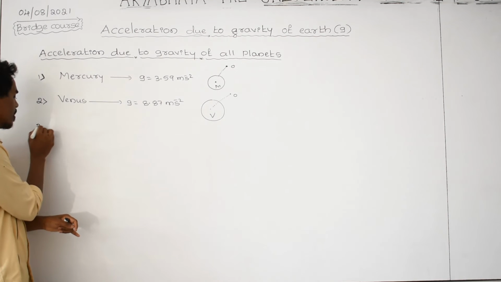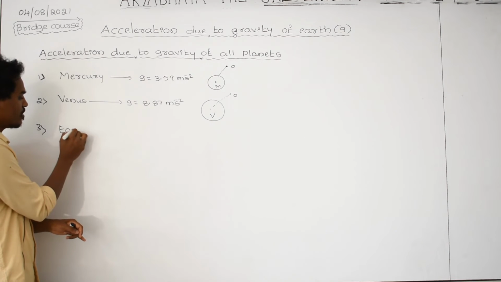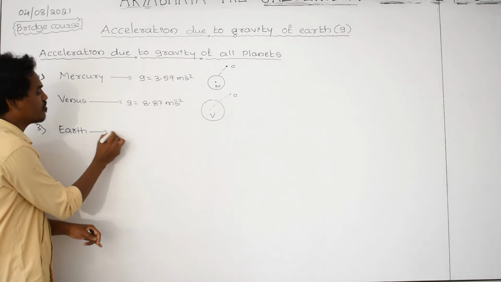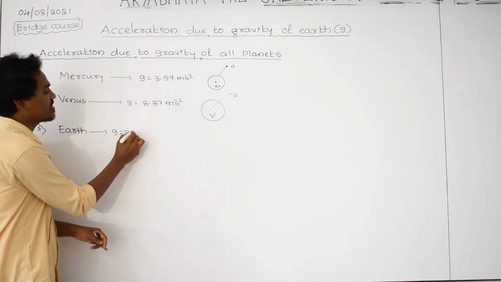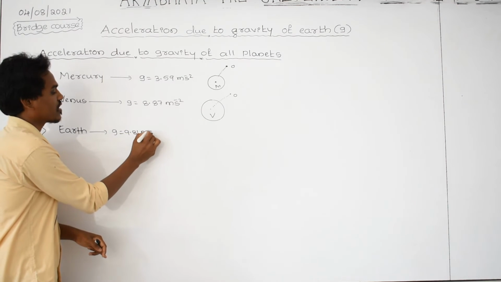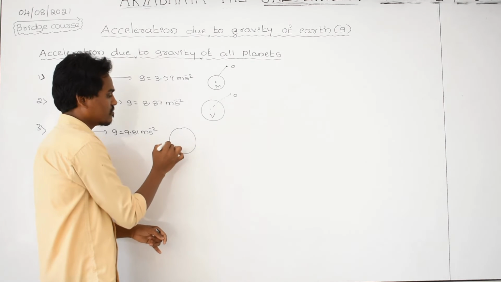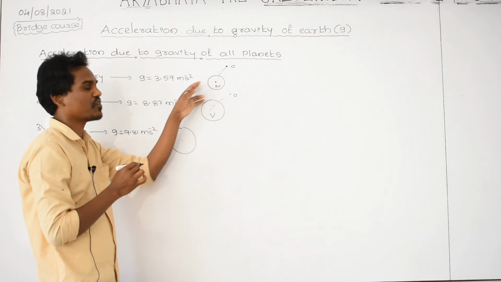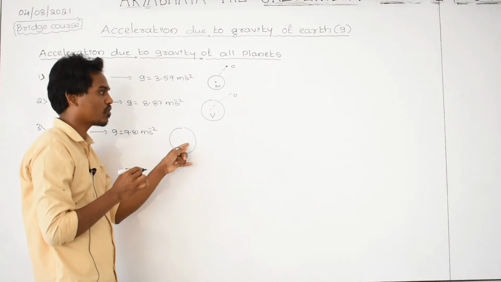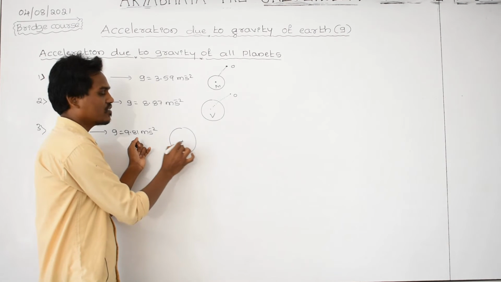And go to the third one, Earth. For Earth, as you know very well, the G value is equal to 9.81 meter per second square. Let us take, it is Earth. The size of the Earth is greater as compared with this. More the mass, more the gravity. Therefore, it is Earth.